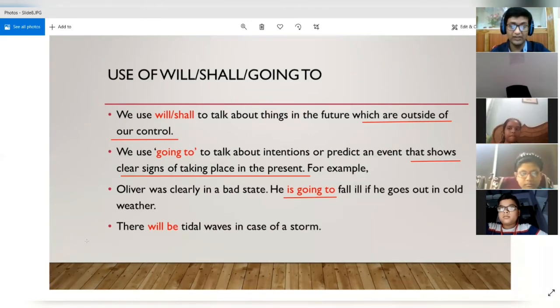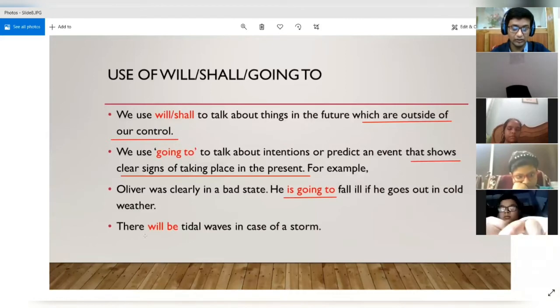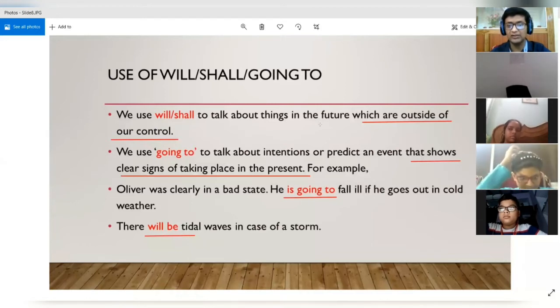Okay. Now, if we see the second example, there will be tidal waves in case of a storm. So now in this case, we see that the causing of a storm is not in our control. And if you see the creation of tidal waves, this is also beyond human control. We don't have anything to do with it. So when we talk about things in the future which are outside of our control, we can easily use will with them. So there will be tidal waves in case of a storm.